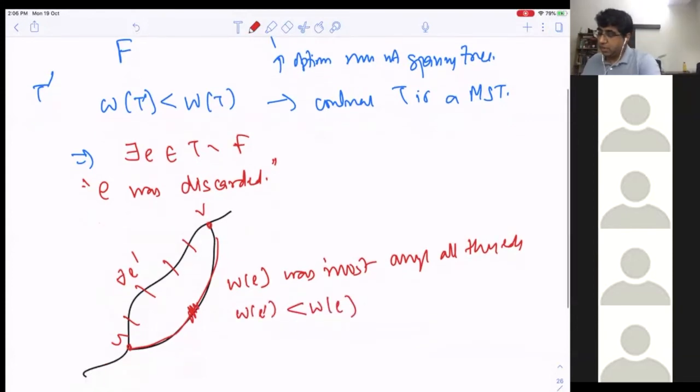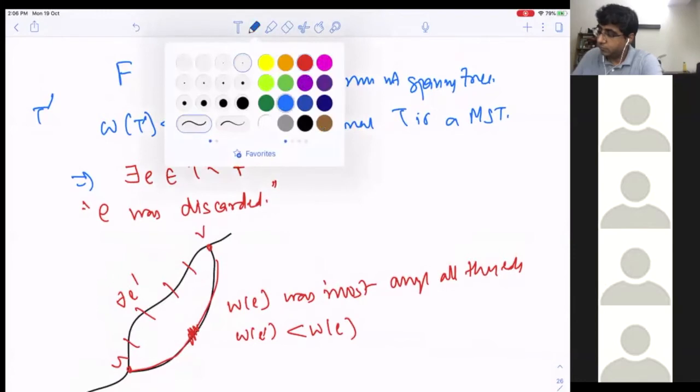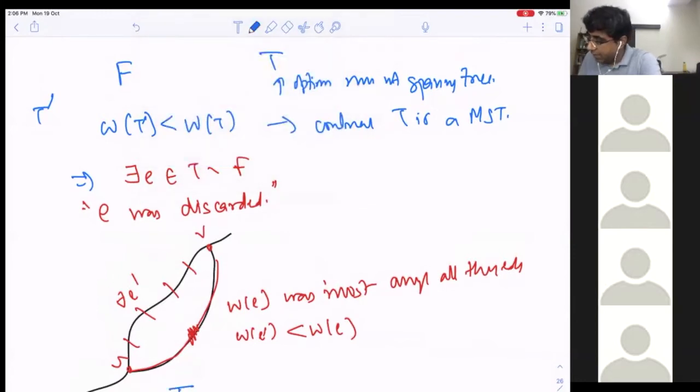Now I want to show that, well, start with T, and from T, let's delete this edge E. When I delete this edge from T, you will get two components. One contains U, the other contains V, right?